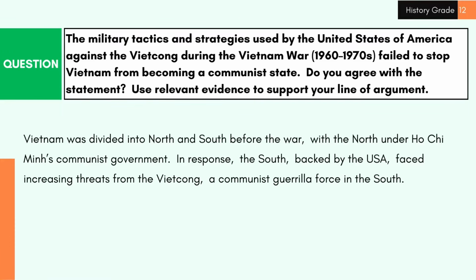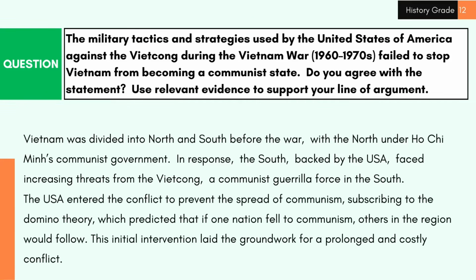Vietnam was divided into North and South before the war, with the North under Ho Chi Minh's communist government. In response, the South, backed by the USA, faced increasing threats from the Vietcong, a communist guerrilla force in the South. The USA entered the conflict to prevent the spread of communism, subscribing to the domino theory, which predicted that if one nation fell to communism, others in the region would follow. This initial intervention laid the groundwork for a prolonged and costly conflict.